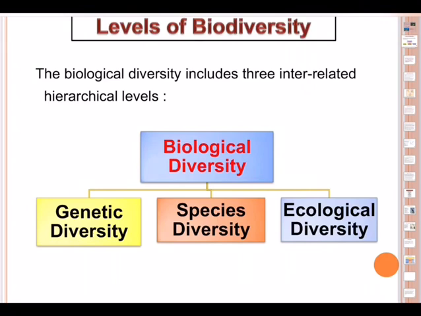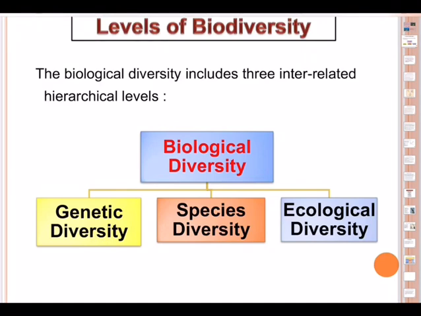And second, species diversity. As we have already divided animal classification and plant classification based on major and minor characteristics, we understood that based on the phyla, varieties of animals are there, and based on divisions, varieties of plants are there.